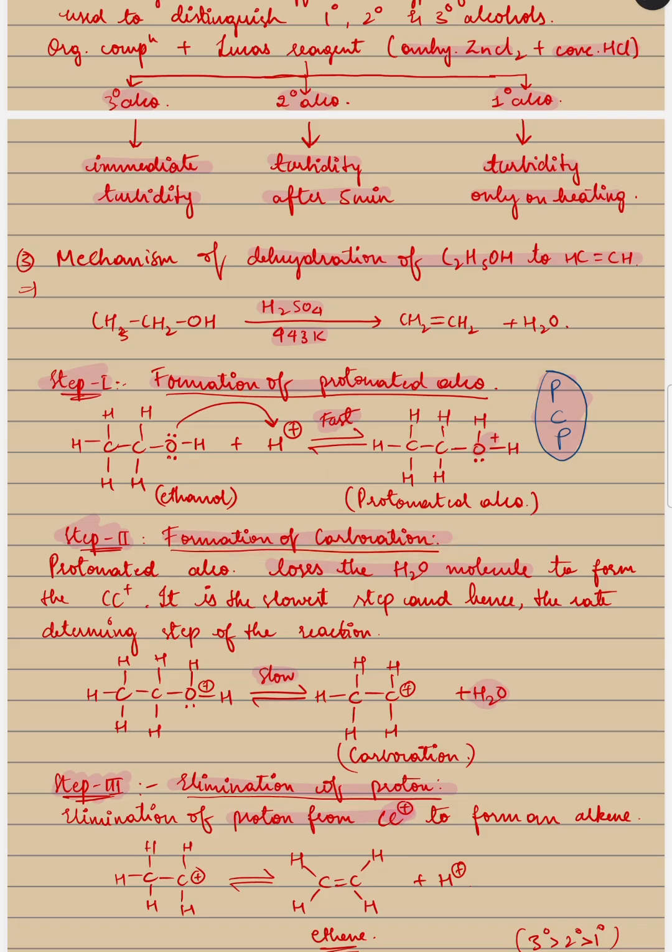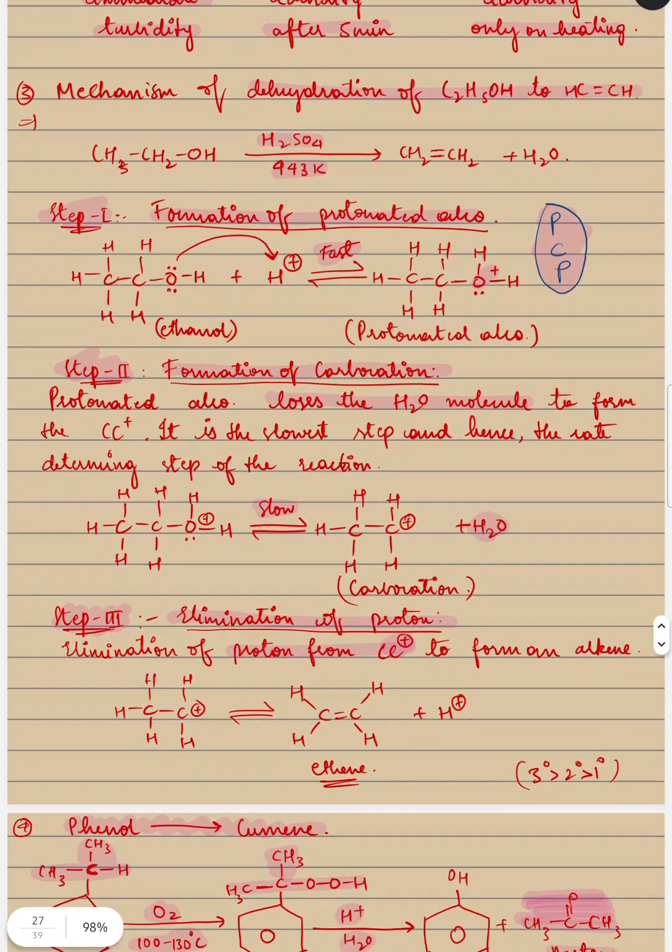Next, formation of carbocation is nothing but the deficient of electron, which means यहाँ पे हम कुछ निकालने वाले हैं. Protonated alcohol loses the water molecule to form carbocation. It is the slowest reaction, which means it is the rate determining step of the reaction.